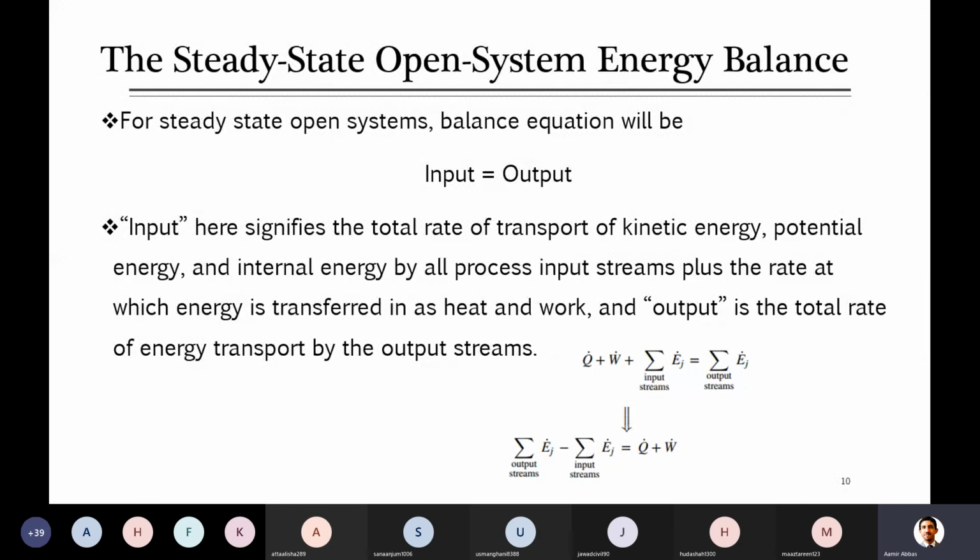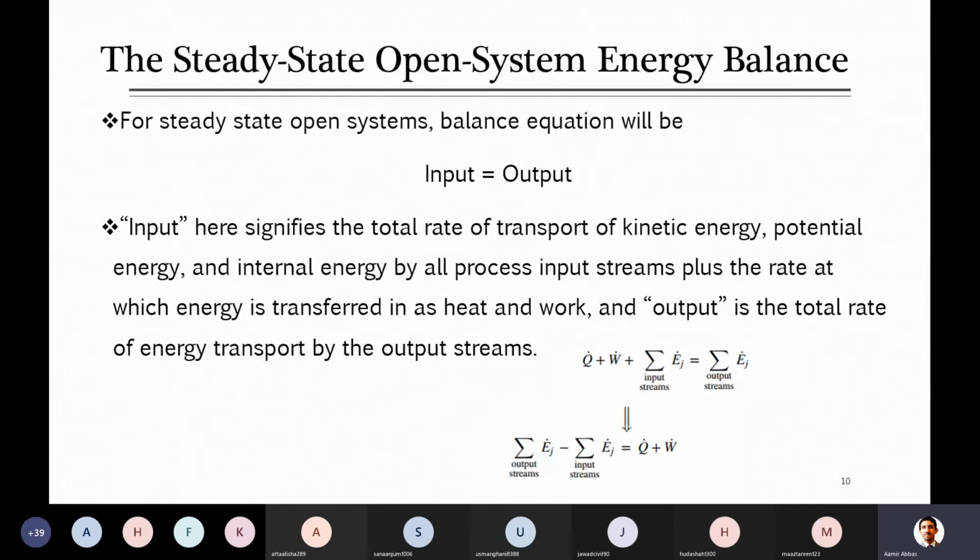So in this system, when you write this general equation for how energy can get in or out, we wrote the energy of input streams. We didn't include anything available inside the system, because later, when I talk about the unsteady state system, these terms will definitely come in, because in an unsteady open system, streams get in, as well as change takes place inside the content of the system, energy change inside the contents.